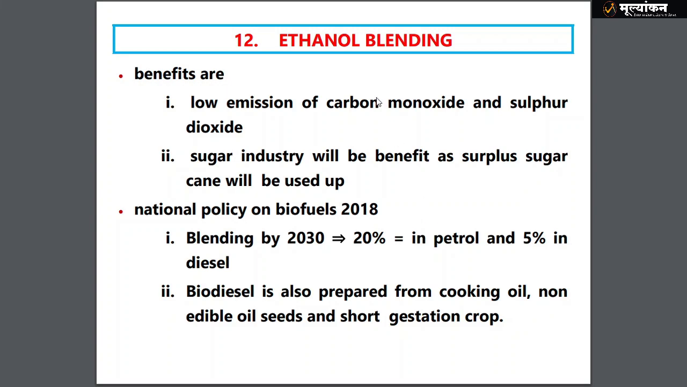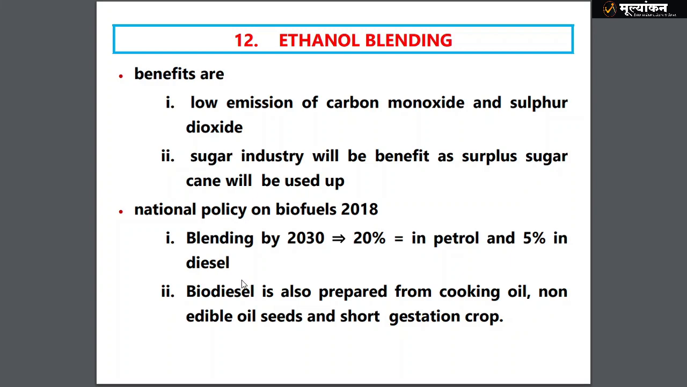Then we have ethanol blending, another important thing. Why is ethanol blended? Because it reduces particularly two pollutants, carbon monoxide and sulfur dioxide. Then the sugar industry will also benefit because it's a byproduct and they can sell it. National policy on biofuel allows blending by 2030, 20% in petrol and 5% in diesel. So 20% in petrol and 5% in diesel, you have to understand.